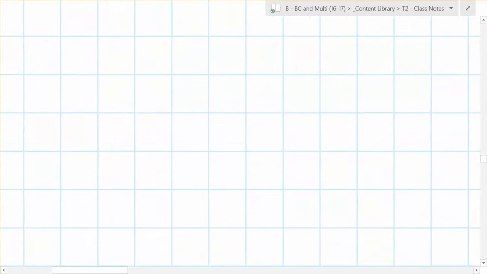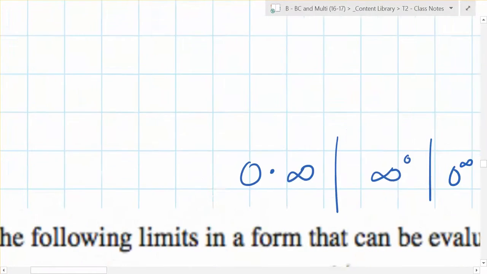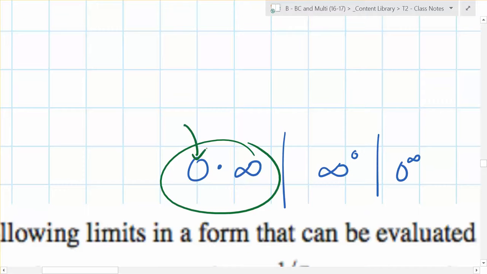So there's a battle that goes on, everybody. What happens when you multiply 0 times infinity? Well, if this is going to 0 and that's going to infinity, what happens when you multiply them together?